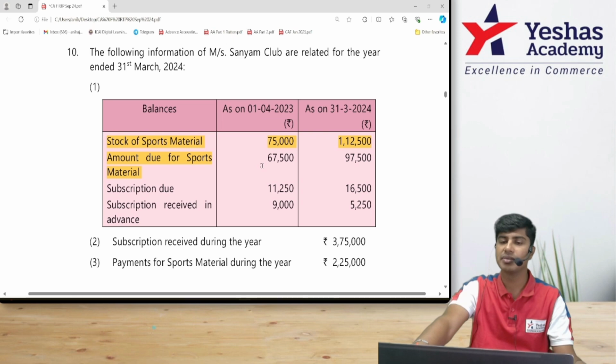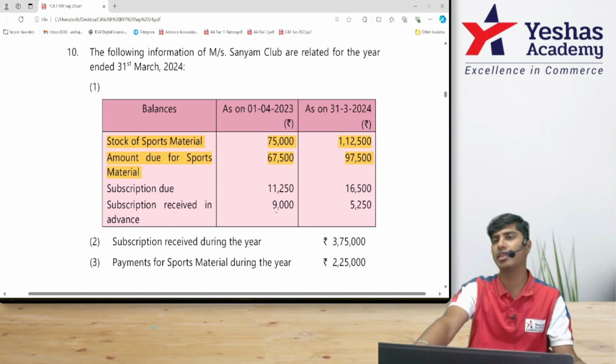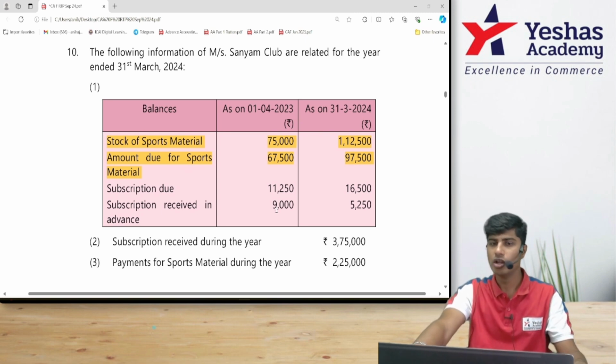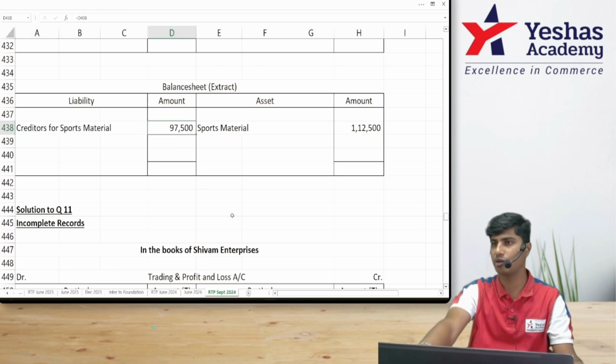After this, they have given the amount due for sports material. This is creditors. The person from whom we are buying sports material, to them, in the beginning of the year, you're supposed to pay 67,500. You're supposed to pay 97,500 at the end of the year. This is a liability. Closing liability, I'll write in the balance sheet here: creditors for sports material 97,500.